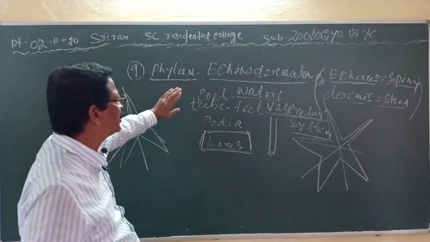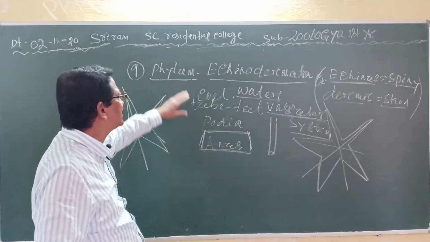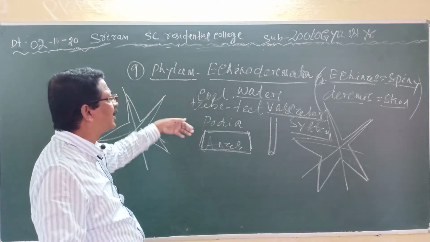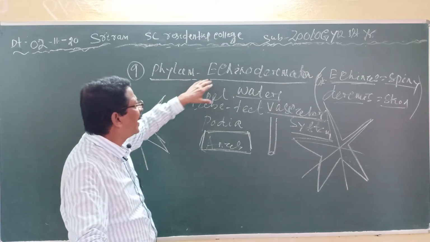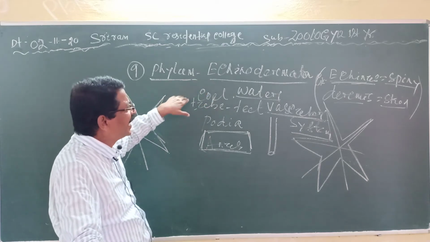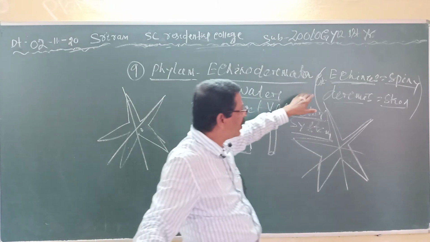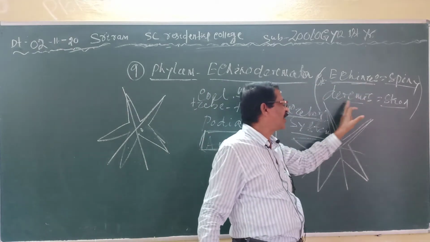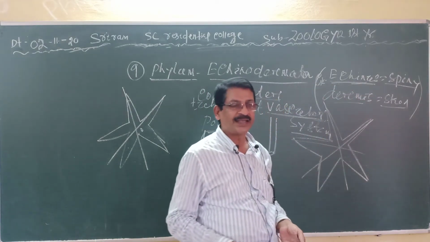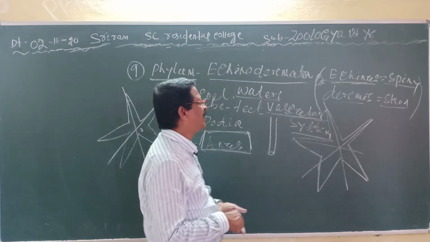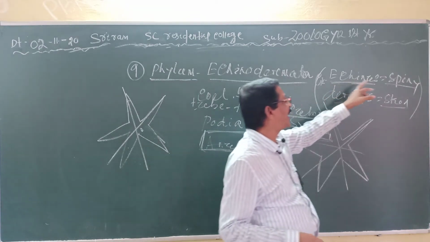This is all about it in detail. Now I am repeating the things again. Echinodermata has been derived from two Greek words: echinos means spine, dermis means skin. They are exclusively marine. The skin is thick and spiny.